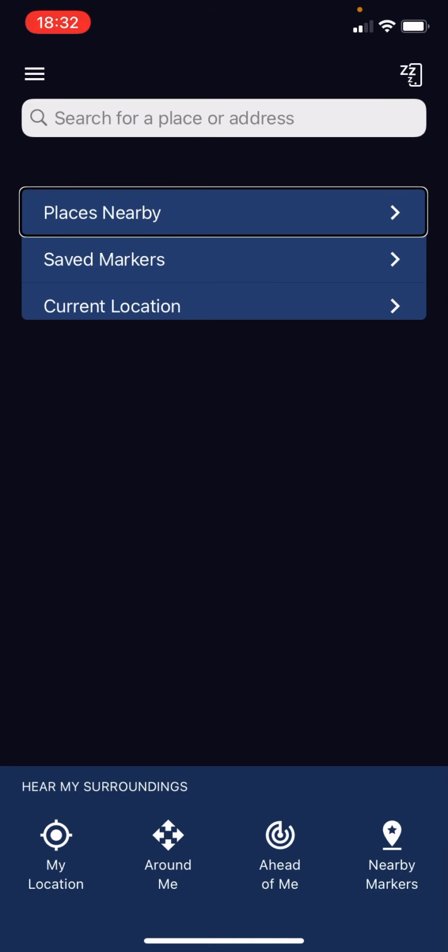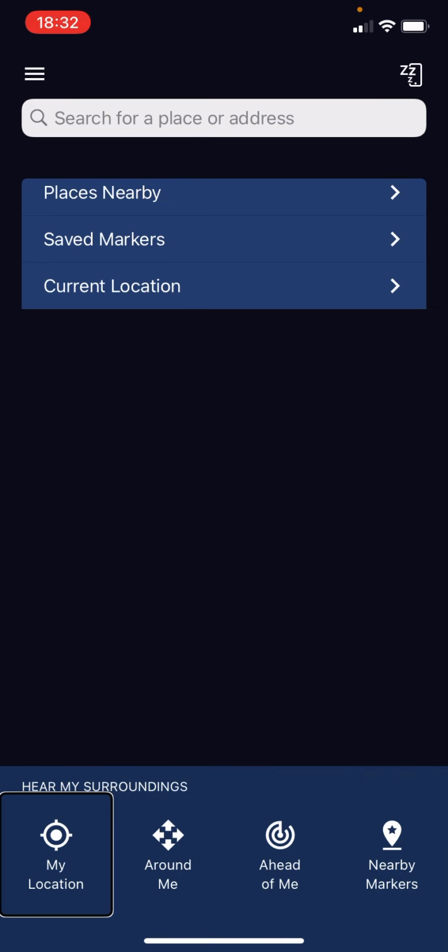Search for place. Places. Saved markers. Current location. Hear my surroundings. Heading. My location. Button. Double tap to hear about your current location. Around me. Button. Double tap to hear about places around me, in four quadrants around you. Park, 140 meters. So there is a park, park, 120 meters. Marker, near Little Pace Court close by. And if I was to, ahead of me.